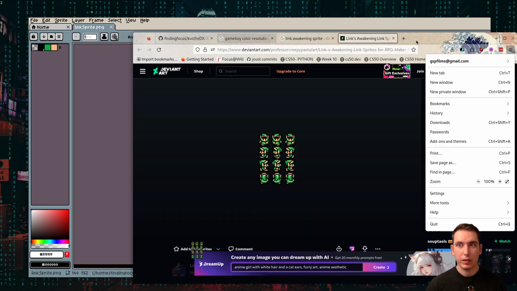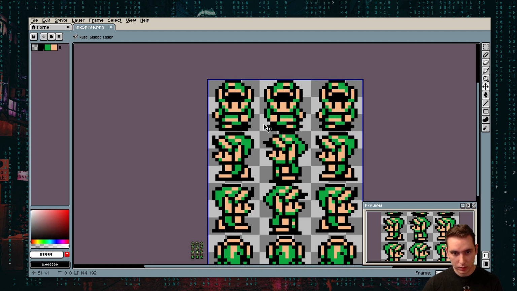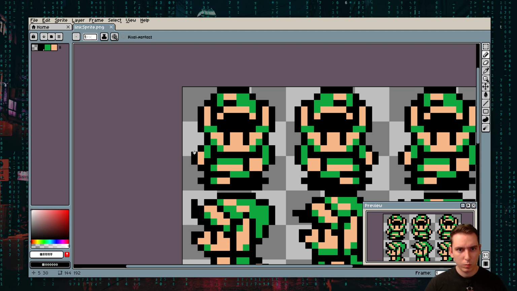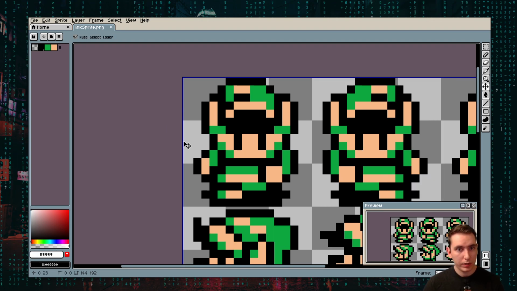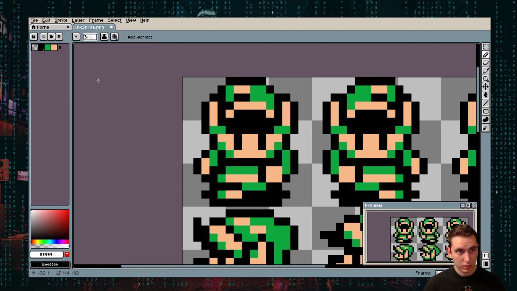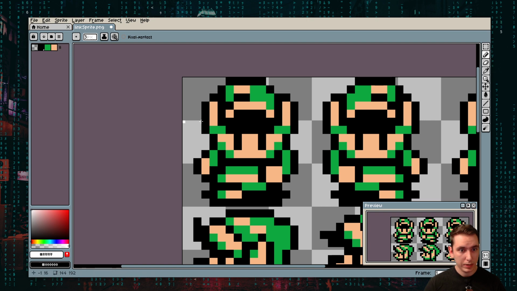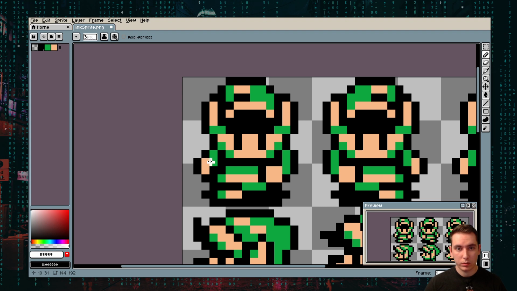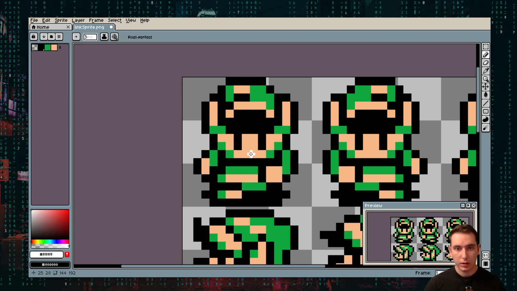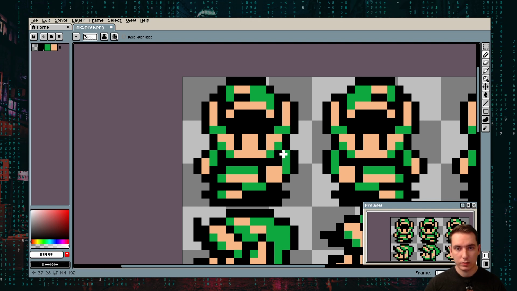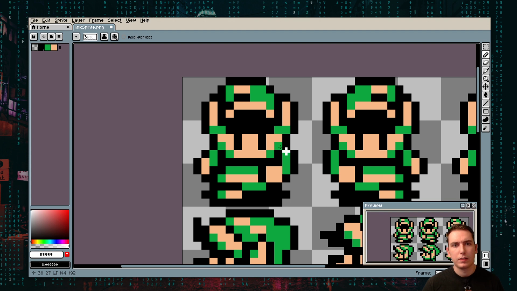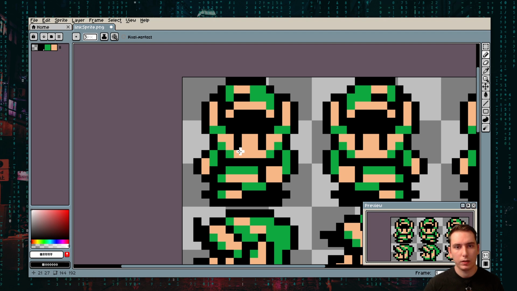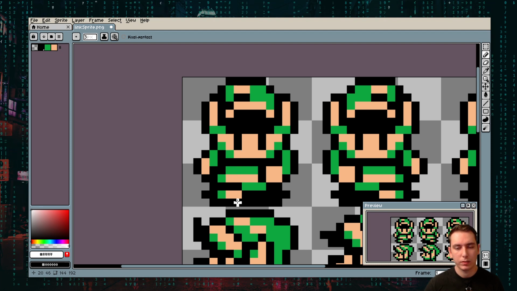I don't know what the default size of sprites is, but if that is size 1, that's 13 wide by 17. 13 by 17.